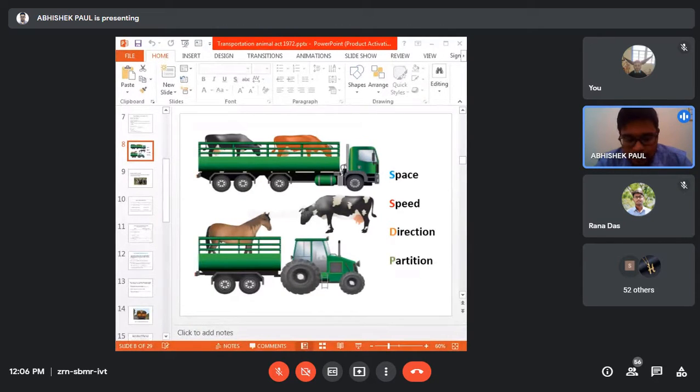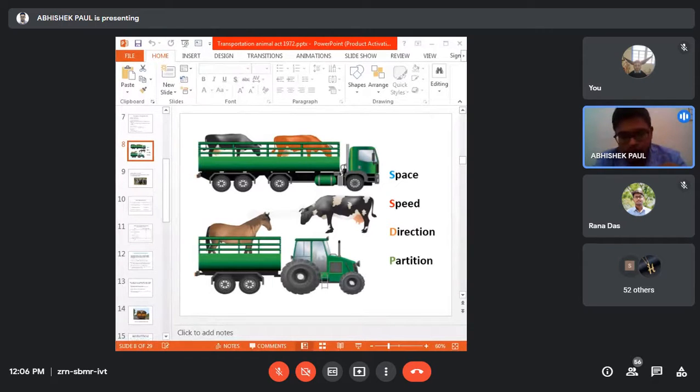So these are certain guidelines. The direction of the vehicle is also very important, because the animal should be placed in the direction of the vehicle, that is, longitudinally, not vertically. Then the last one is the partition.